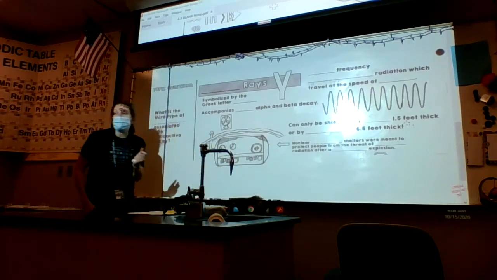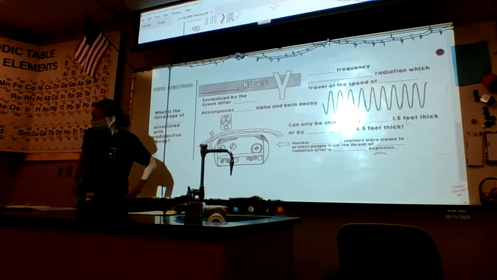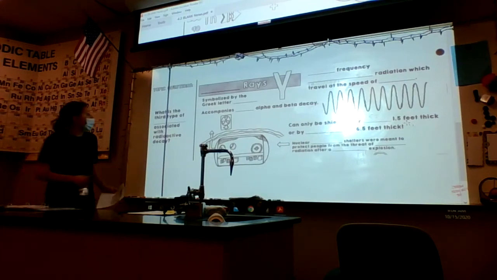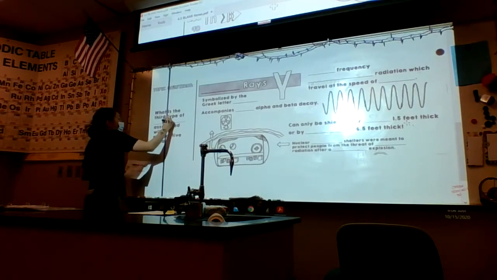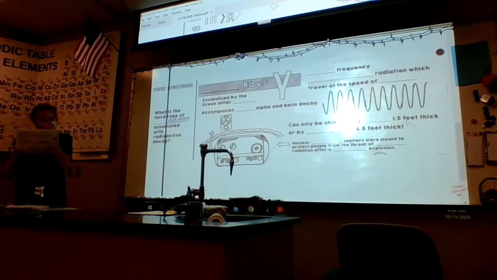This is the one that changed Bruce Banner into Hulk, right? So this is super, super dangerous. What is the third type of radiation associated with radioactive decay?